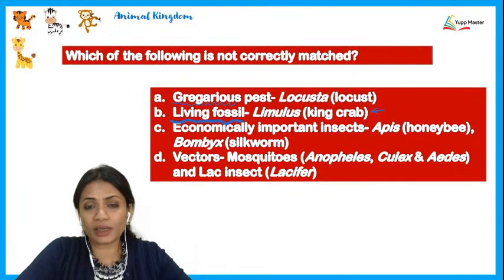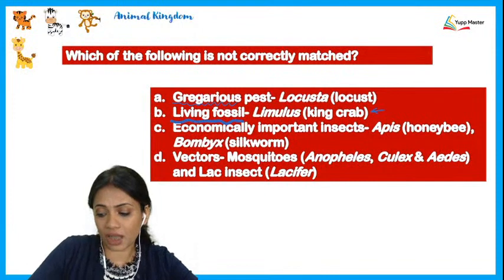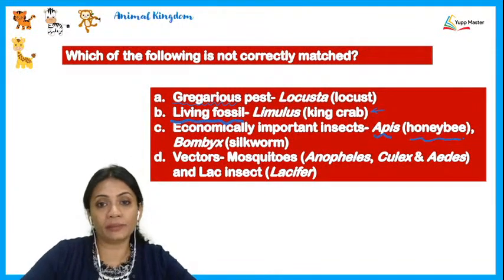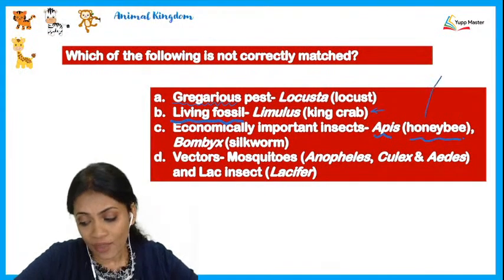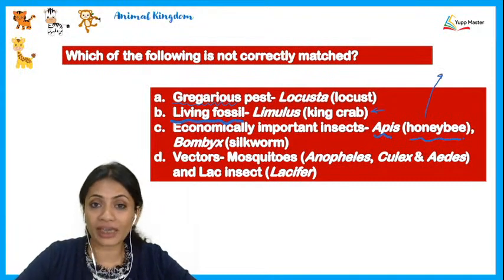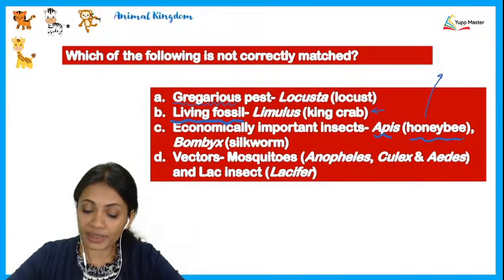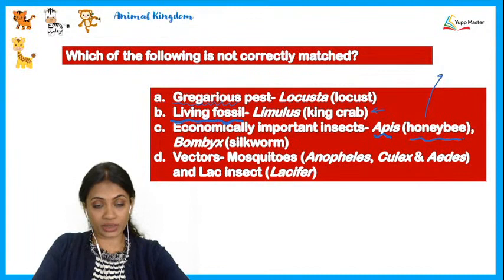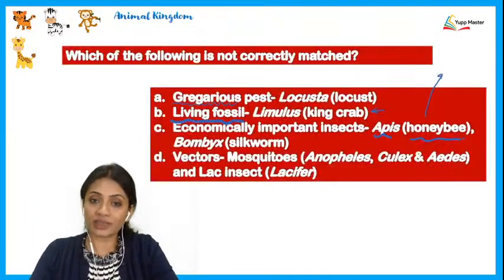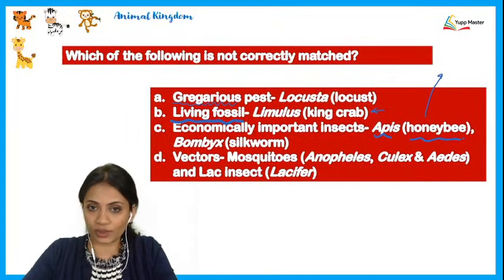Third, economically important insects, apis. Apis is honeybee. Well, honeybees are important because we get honey as well as bee wax from them and even royal jelly. Bombyx mori is the scientific name for a silkworm which while building the cocoon is actually the silk that we are going to obtain.